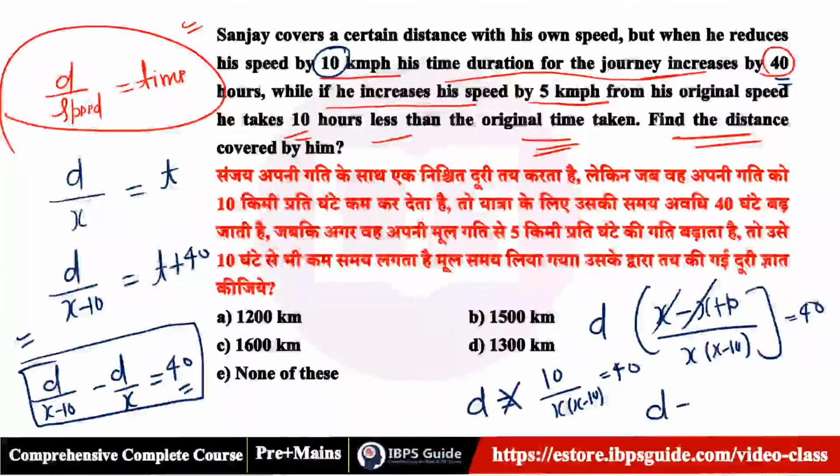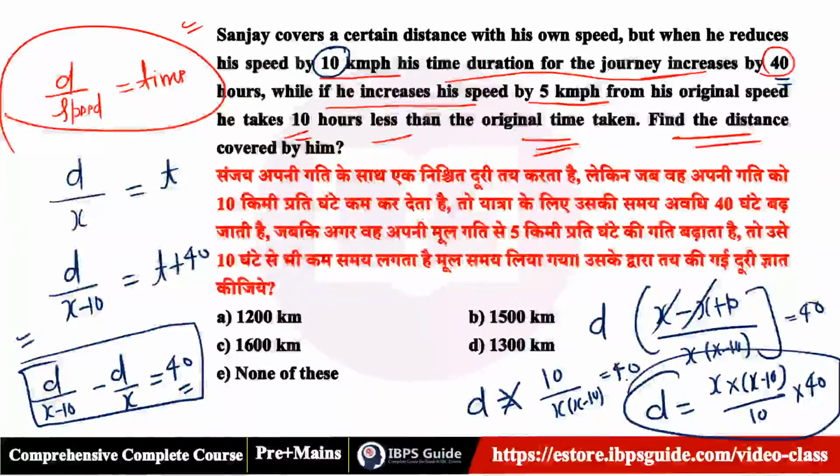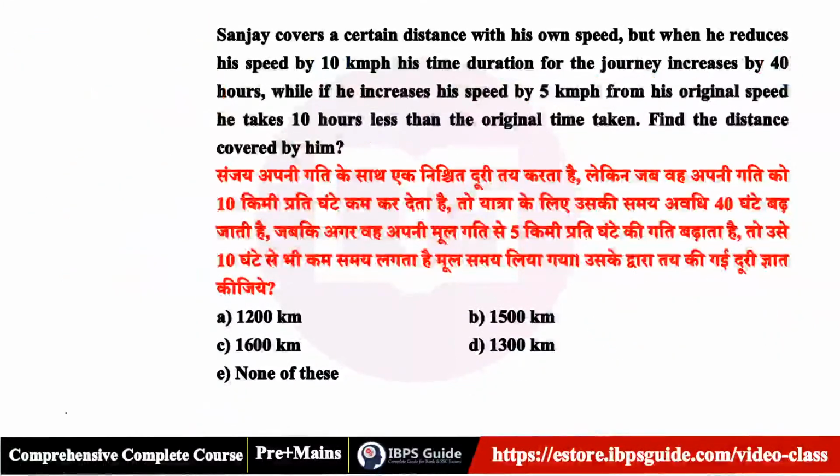Otherwise you can also say d is equal to (x minus 10) upon 10 into 40. But we need not do anything of this. You just see the process and let's erase it, because we don't need that.